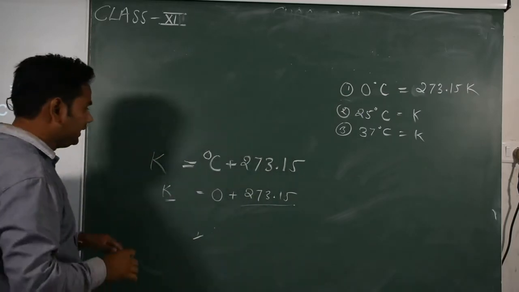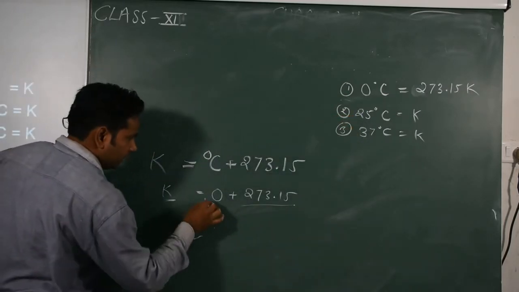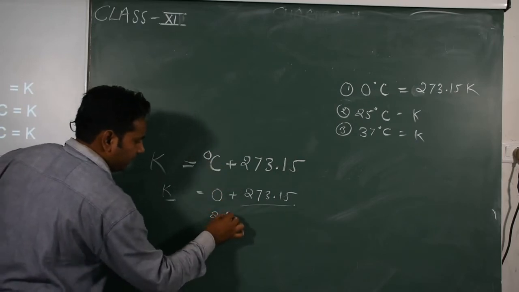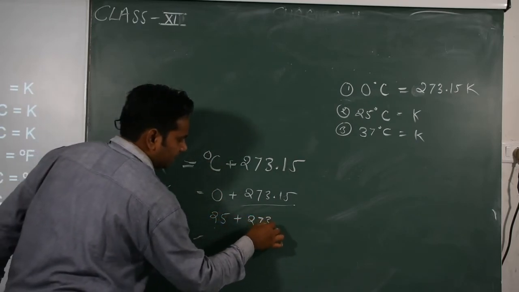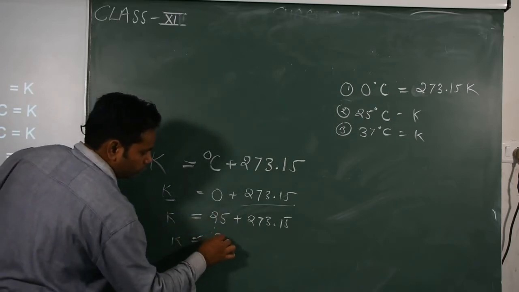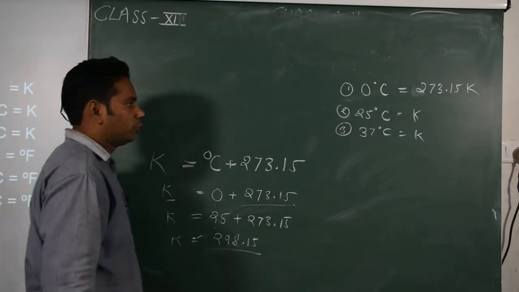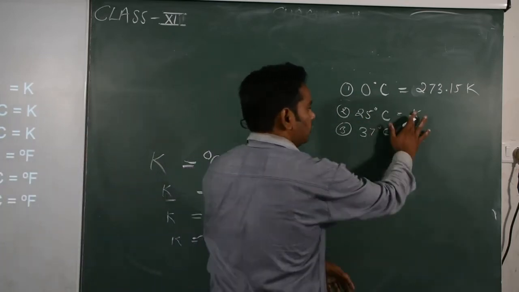Then I want to convert 25 degrees Celsius: 25 plus 273.15, so Kelvin is equal to 298.15. So 25 degrees Celsius is equal to how much Kelvin? 298.15.